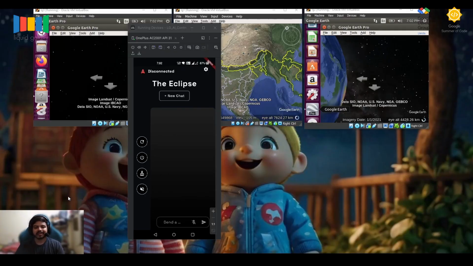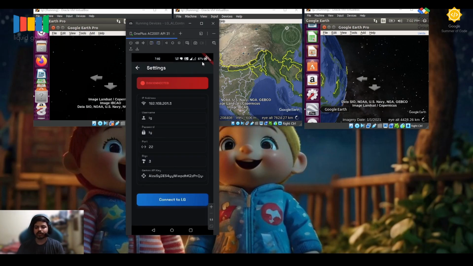Hello everyone, my name is Rohit and I am here to present my application for the Build with AI contest. This is a simple application where you can just enter your prompt and it will give you some results, and on the basis of the results it will redirect you to different places on Google Earth, and also gives you a balloon on the rightmost screen. So let's see how this works and get a feel for it.